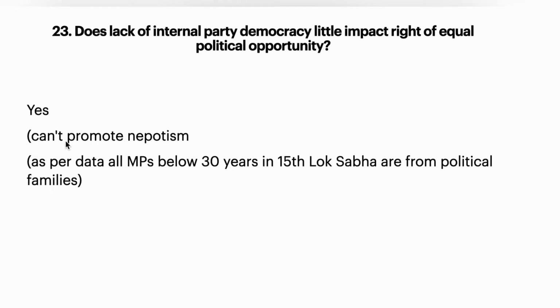So it can promote nepotism, and as per the data, 15th Lok Sabha MPs all are below 30 years only. All are from their political parties. So this clearly suggests that there is no internal democracy in the political parties.